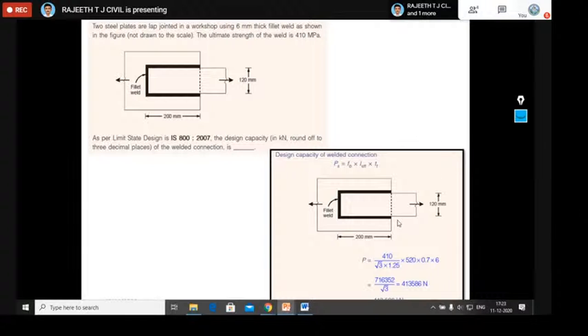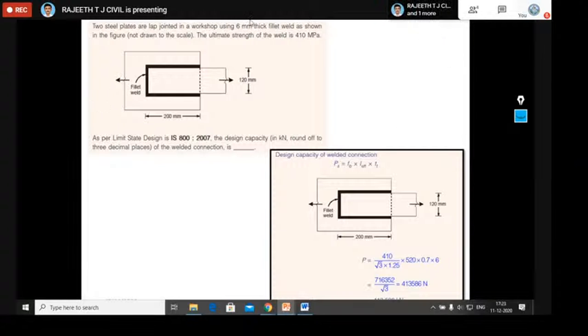So this is the strength of the fillet weld in this corresponding joint. If you observe this problem, they have not given any information with respect to the partial safety factor. You should remember the gamma mw value, and you should also remember the formula. A simple formula, which is not there in the code book. Stress equals load by area, so load equals stress into area, where stress is the strength of the weld, that is the stress in the weld, equal to Fu by √3 gamma mw. L effective is the length, and area equals length into thickness, where length is the total length of the weld provided and thickness is the throat thickness.